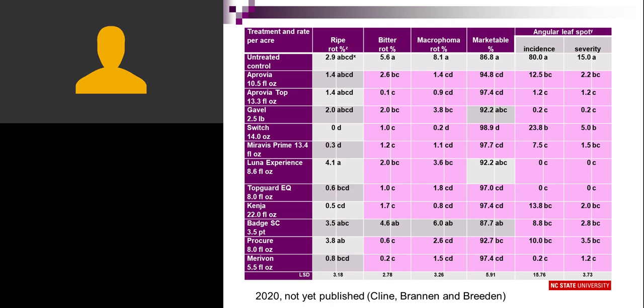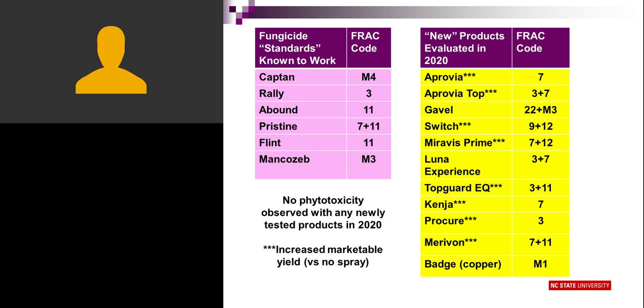As far as percent marketable, that tells us which products are worth your money to apply, and we have 8 products there that really made a significant difference in the percent of fruit marketable. So just to recap, we got our standard fungicides that we know work, and then the new products that we evaluated in 2020. Now, this is 1 year's data. We'll have to continue to test these products, but we're really pleased that a number of them were active and gave us a significant increase in marketable yield.